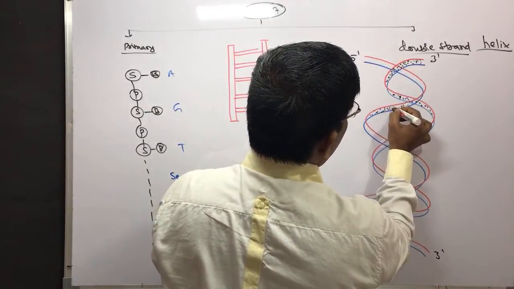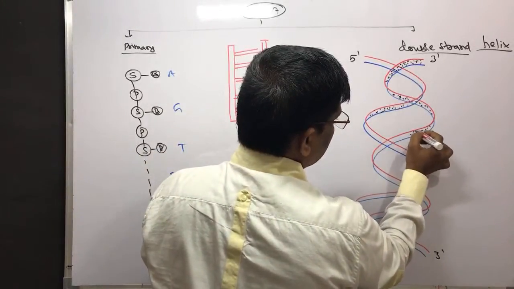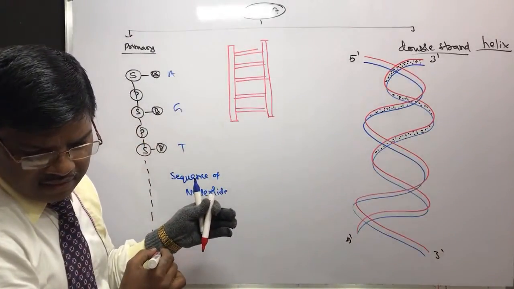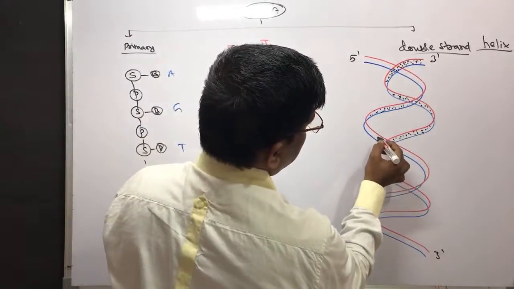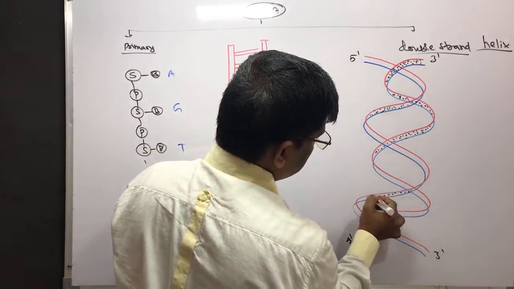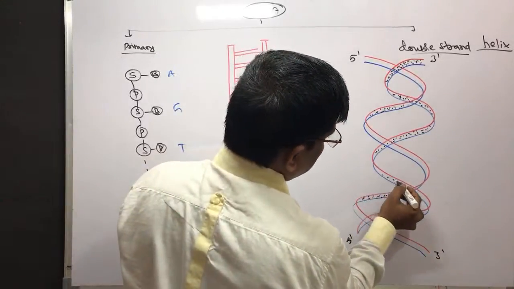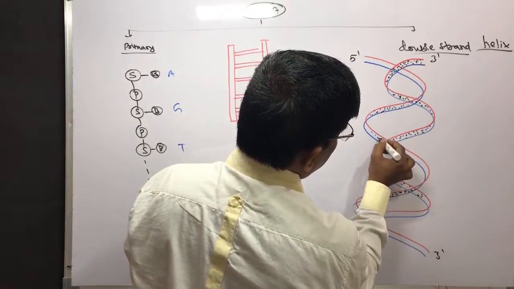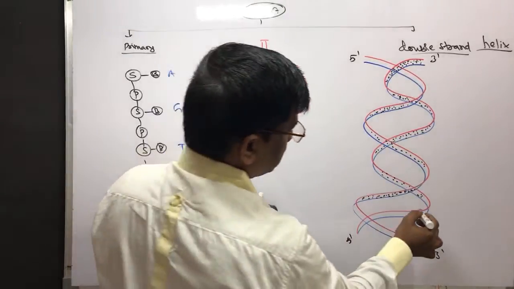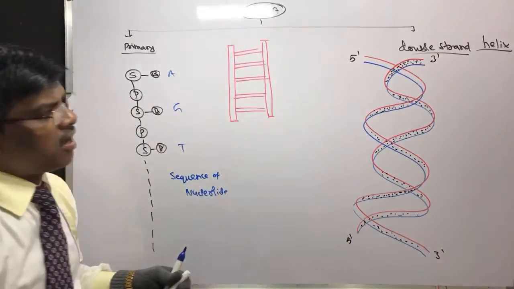These are small molecules. You can draw it better than me. So these are all the molecules of nucleotides.